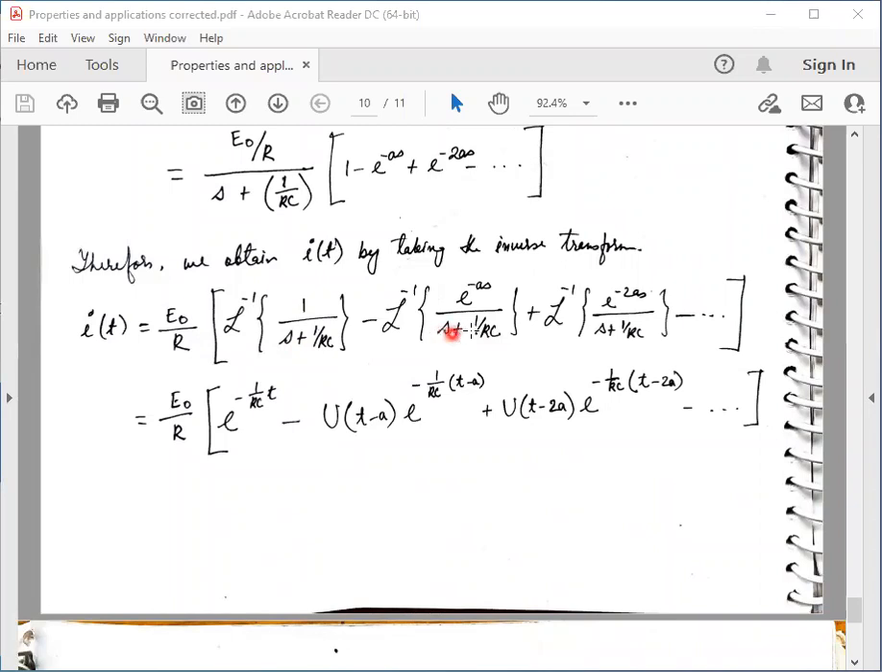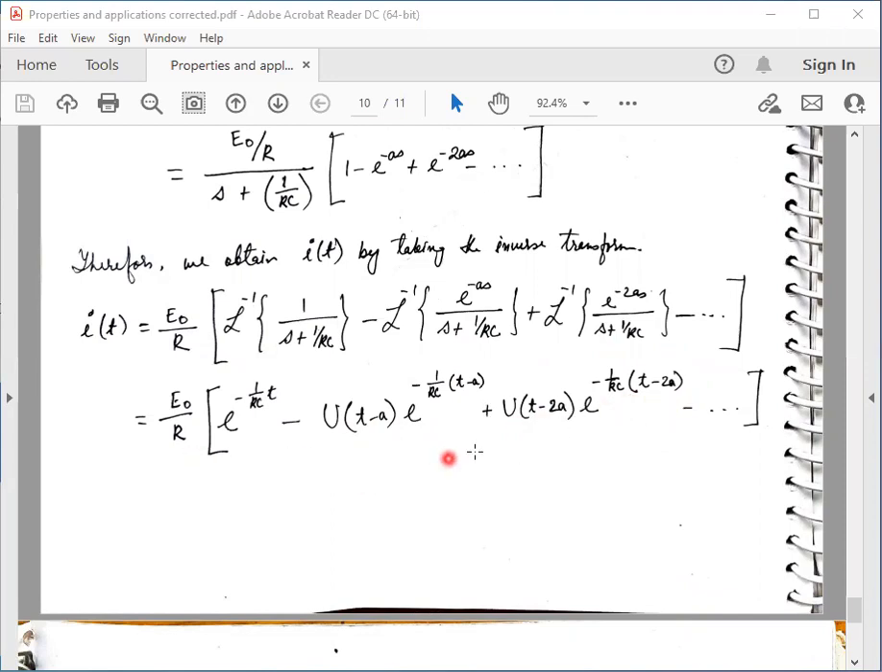Herein we are going to apply the first shifting theorem as well as the second shifting theorem. First we apply the first shifting theorem, and according to it, this becomes e to the power minus 1 by RC t. And according to the second shifting theorem, t should be replaced by t minus a, and u of t minus a. So I have applied the first and second shifting theorems, and similarly I get these expressions.